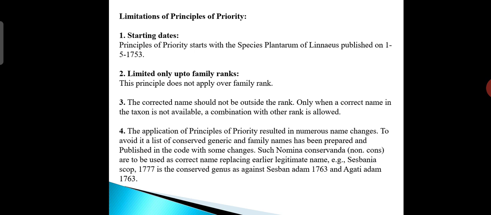Such nomina conservanda are to be used as the correct name replacing earlier legitimate names. For example, Cassine of Scopoli in 1777 is the conserved genus as against Cassine of Adanson in 1763 and Mangifera of Adanson in 1763. So these are a few limitations of the principle of priority.